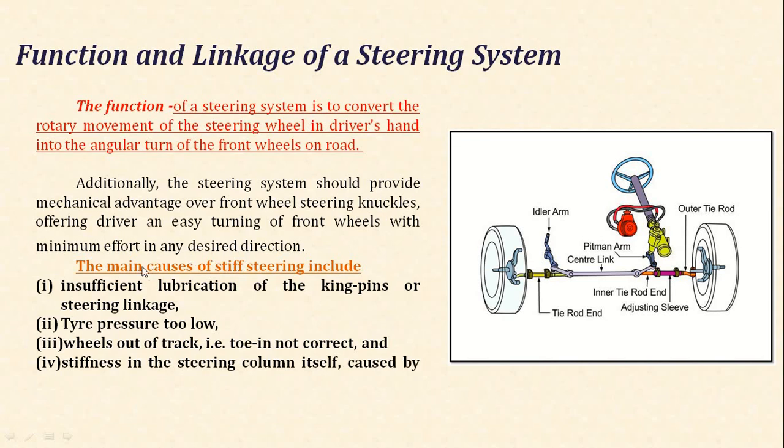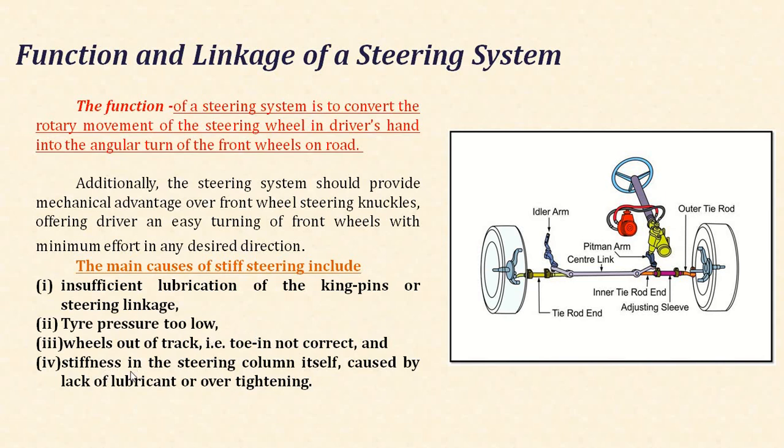Already we have seen in the animation the main causes of stiff steering. These are the reasons: insufficient lubrication in the kingpin or the steering linkages, tire pressure that is too low, or wheels out of track, that is, toe in that is not corrected. This concept of toe in or toe out we can see in the next video, related to steering geometry.